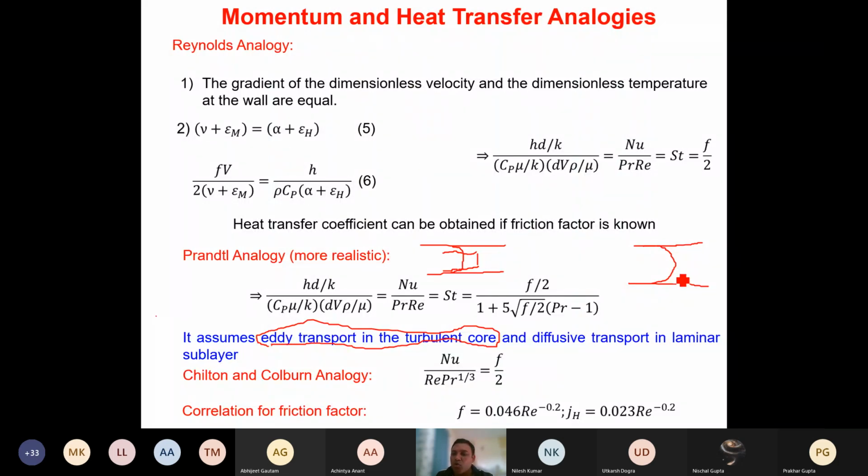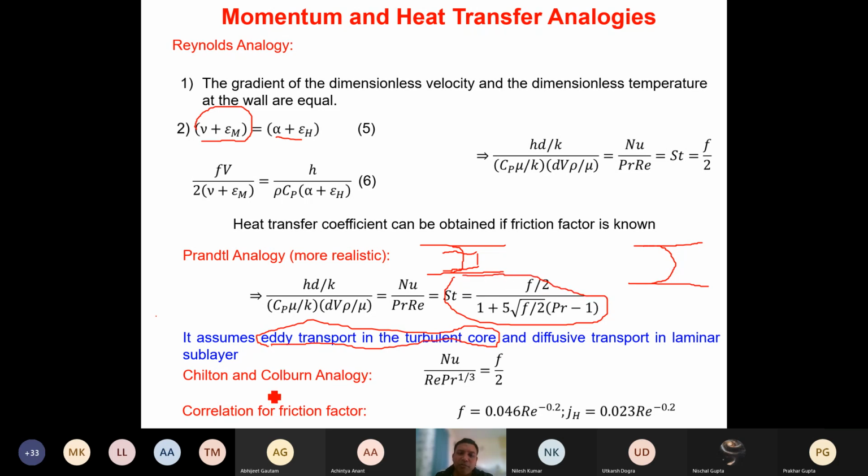Reynolds analogy assumes only this type of velocity profile by assuming that momentum diffusivity and kinematic viscosity will be slightly higher value. That's it. But it assumes only this parabolic profile. That's what Reynolds is assuming. But Prandtl has taken a more accurate picture of the actual situation, and the analogy is given by this equation.